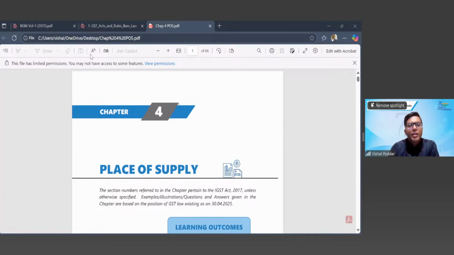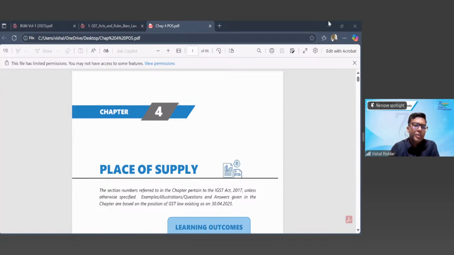Riddhiben says taxes are paid by the last person where goods are consumed. Okay, so you mean to say the total tax burden is on the last person. Perfect, Riddhiben. GST is a single tax on goods and services paid by the final consumer. Okay, Gopal: where the goods are consumed. Sashi: where supplies are consumed. Harsh. Okay, perfect. Fine. So we say GST is a destination-based consumption tax.